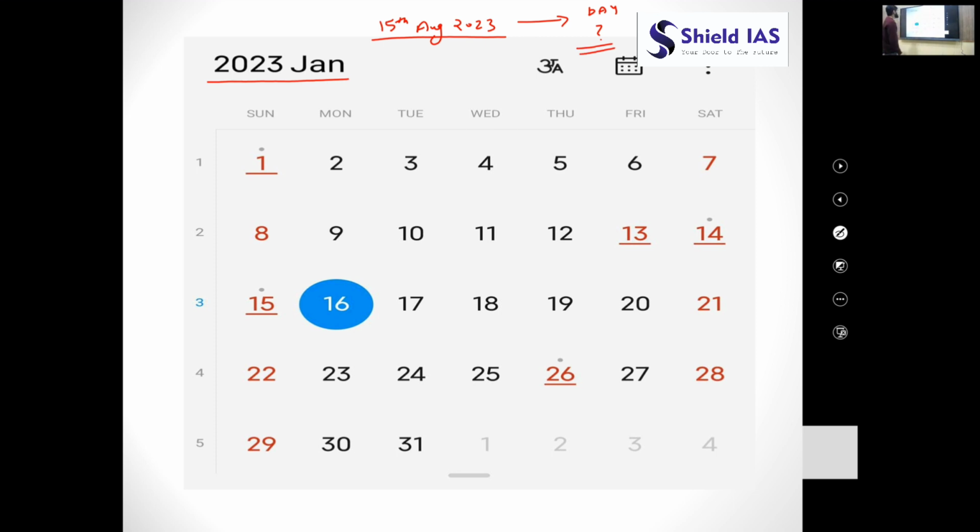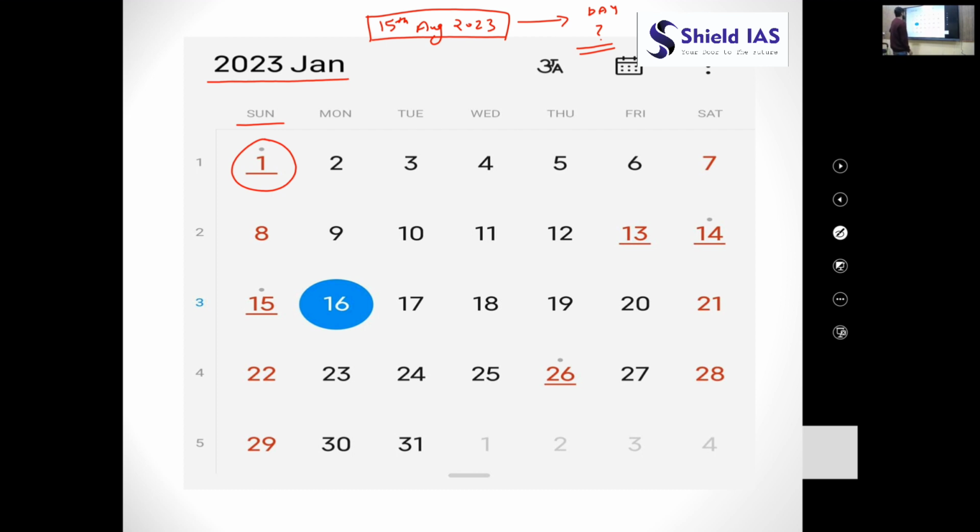On 1st January 2023 it is Sunday. So what would be the day on 15th August 2023? That can be asked by the UPSC, right? So we'll be seeing how to solve any question of this nature that can be asked by the UPSC.